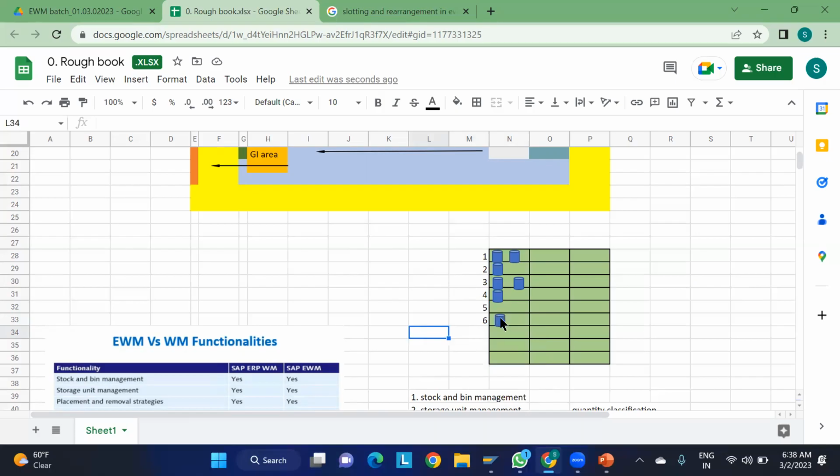Movement also is not happening here. Copy paste also not working.